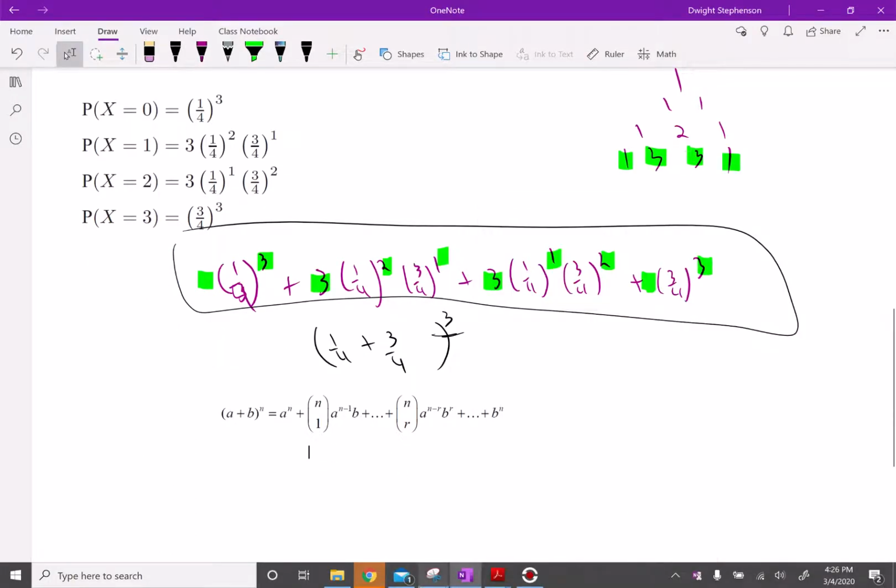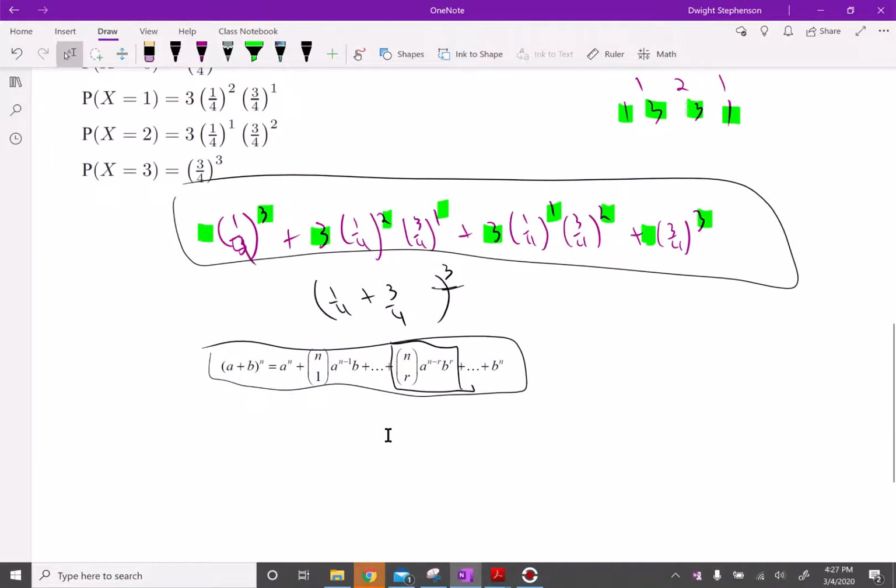In case you don't remember the binomial theorem, the formula looks like this, which is saying if you're trying to expand a binomial a plus b to the n, it ends up looking like this, and the general formula is this thing here: n choose r times a to the n minus r times b to the r.